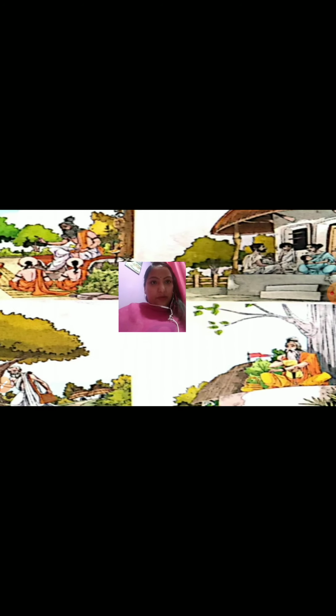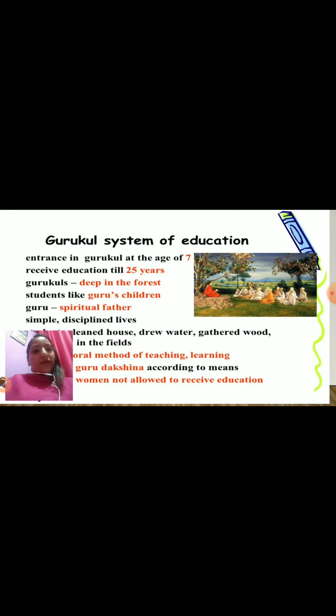Now next we have the gurukul system, an integral part of the later Vedic civilization. The gurukul system became very famous in this phase of civilization. Let's understand what the gurukul system of education is.